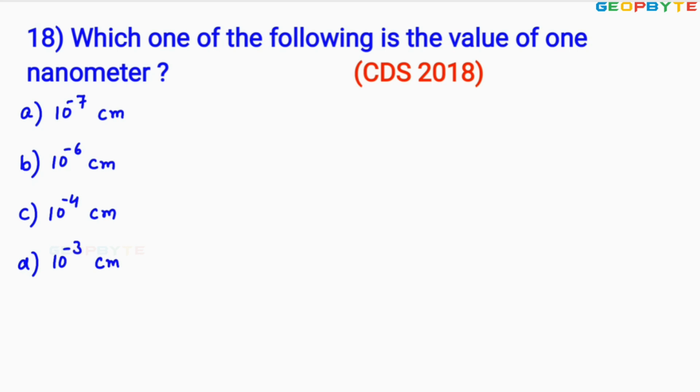Look at the 18th problem, asked in 2018 for CDS. Which one of the following is the value of 1 nanometer? Dear friends, remember, 1 nanometer equals 10 power minus 9 meter.